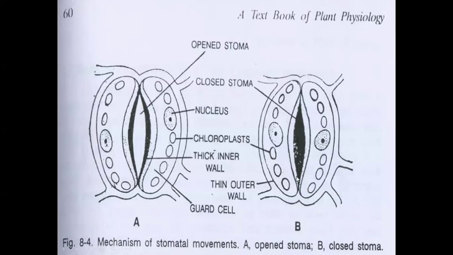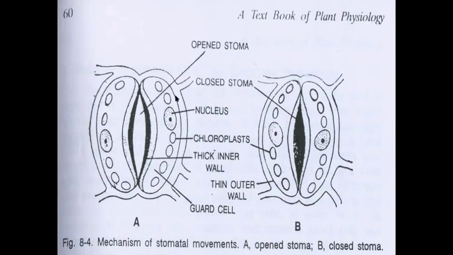And secondly, this is the closed structure. Closed structure means that when there is a loss of water from the guard cell, the guard cell becomes flaccid. So opening and closing of stomata depend upon the turgidity of the guard cell. Stomata is open means the guard cell becomes turgid, and stomata is closed means the guard cell becomes flaccid. So turgidity and flaccidity of the guard cell control or regulate the opening and closing of stomata. Okay, so this is about the structure of stomata.